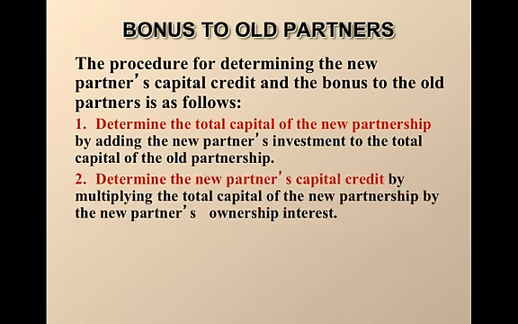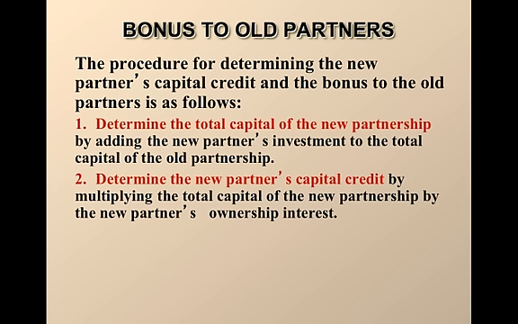And then you're going to determine the new partner's capital credit by multiplying the total capital of the new partnership by the new partner's interest. So in the particular case we just did, Alla was getting 1/3 of the capital. So we took 1/3 of that 120 to figure it out. And in that particular case, it just happened to equal the $40,000 that she was putting in. So there was no bonus.